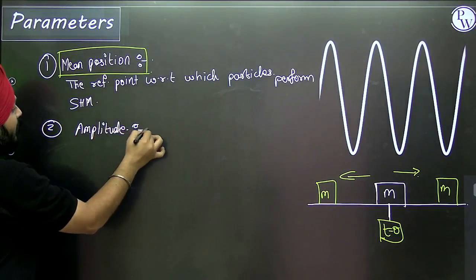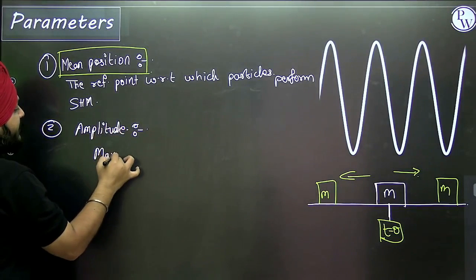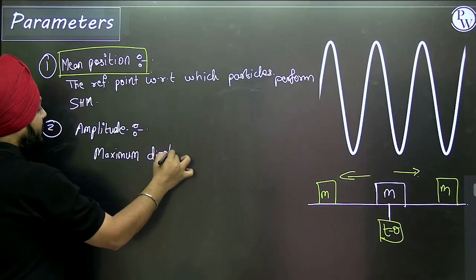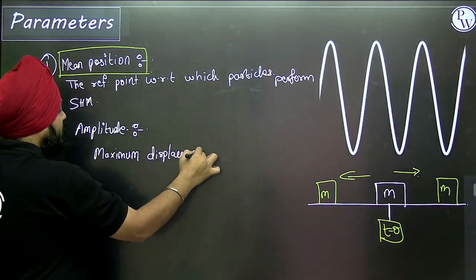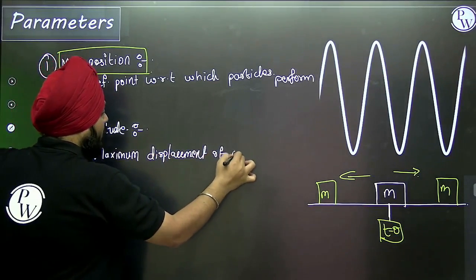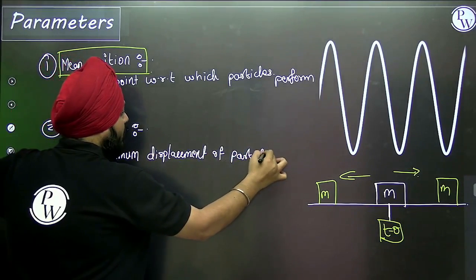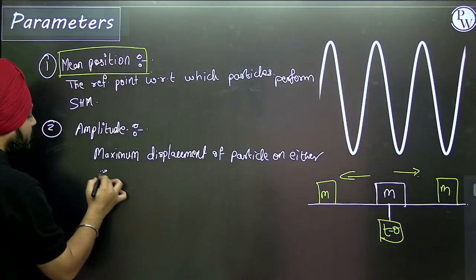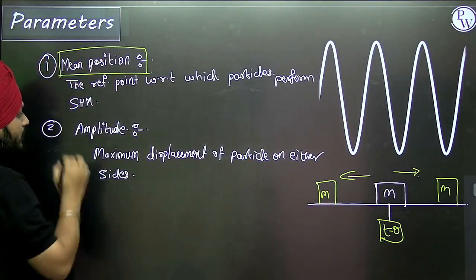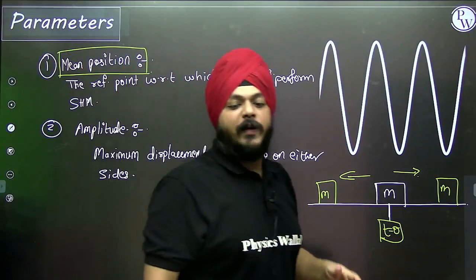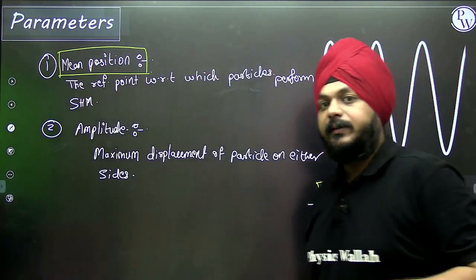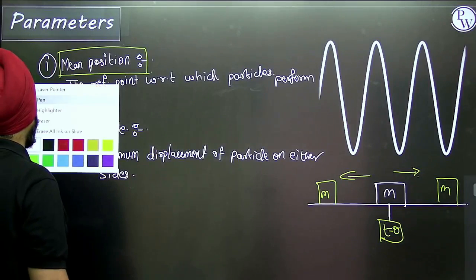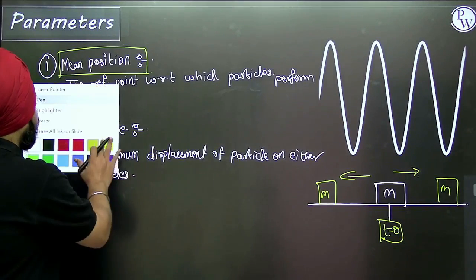The maximum displacement of the particle on either side. Maximum displacement of the particle on either side, with respect to, just hold on.